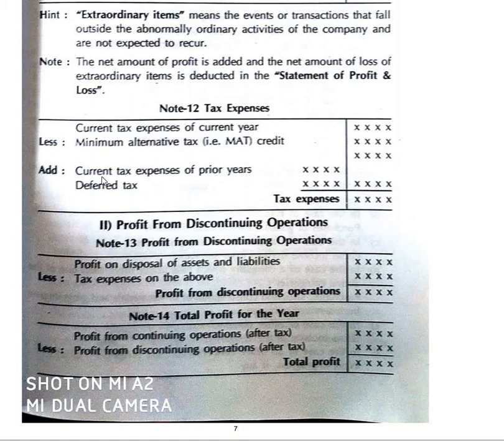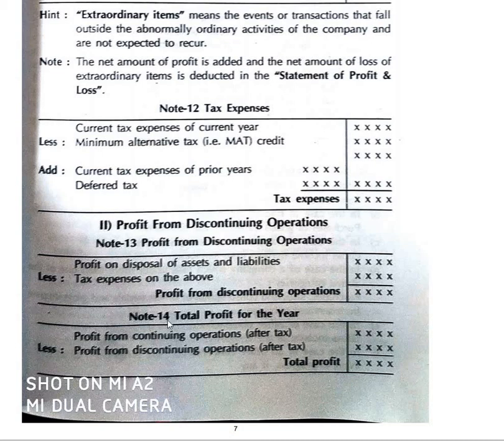Yes. Then here we have completed the first part, profit from continuing operations. The next, second part, is profit from discontinuing operations. In discontinuing operations, apart from the operating activity, there are some other activities than making the sale of goods and services. Those are profit on disposal of the assets and liabilities, right? Less taxes on the above. Then together it will be considered profit from discontinuing operations, right?